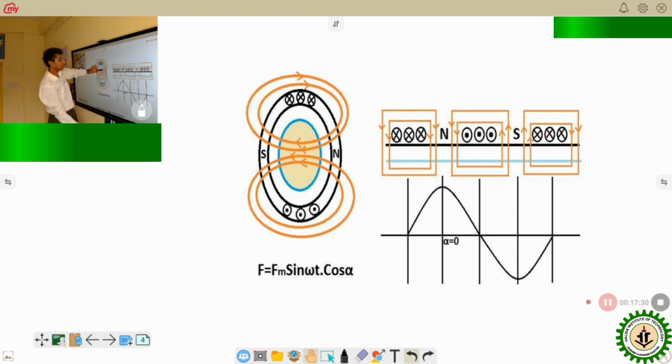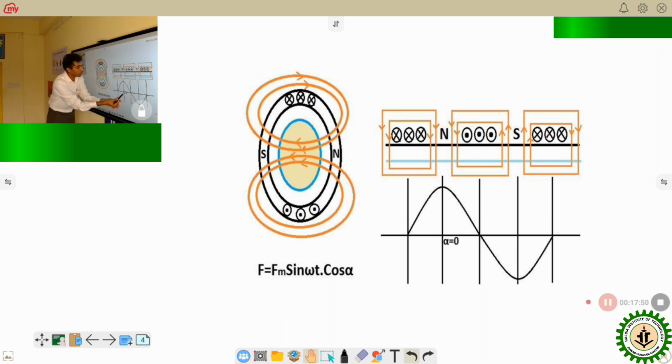If we start to rotate from here, what will happen? From where we are starting, that is called alpha. From here, if we rotate, we'll get the dot conductors. Then if we rotate, we'll get the south pole. Then if we rotate, we'll get the cross conductors.